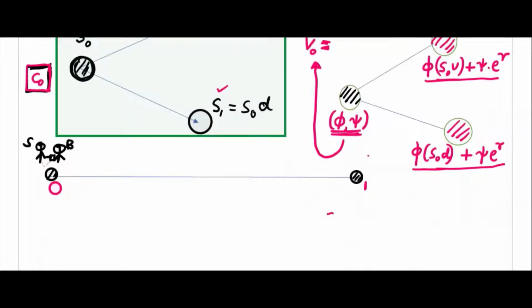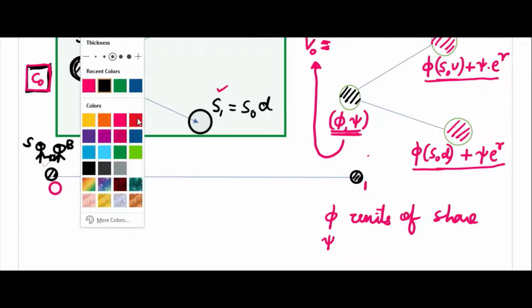Phi units of share. Let me write here. And psi units of cash. Psi cash bond, okay, psi amount of cash you can write.